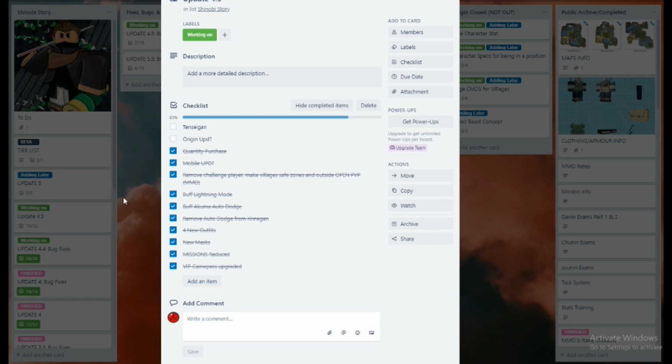So here's what's going to be on update 4.5. It's currently 4.4. We're going to do a 10 Saigon, and we're going to do an origin update. So I want to talk about the origin. Origin, we're actually going to switch up how origin works.